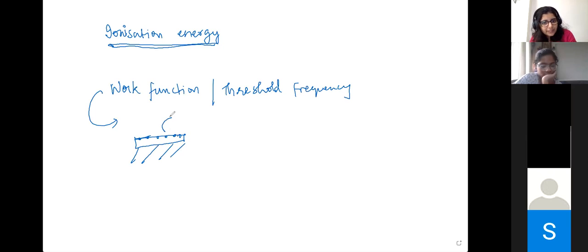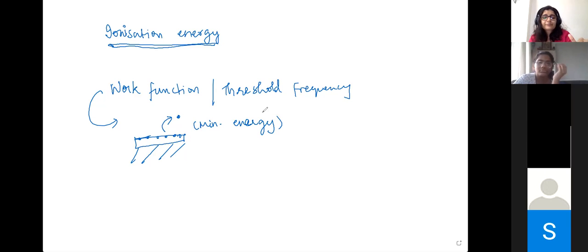In order to eject the electron, this requires a minimum energy. Why are we giving that energy? Why is it a minimum amount of energy required? What's happening to the electron there?